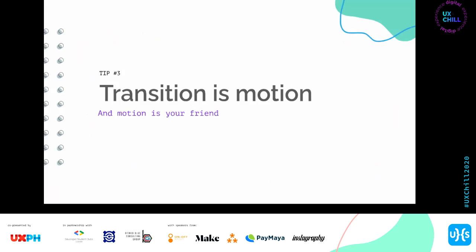Transition is your friend, transition is motion. Motion is your friend. What do I mean by this? If you can, as much as possible, mimic how it's going to look in terms of transition, try to do so. Why? Because you're also guiding the brain on how they process it through motion.